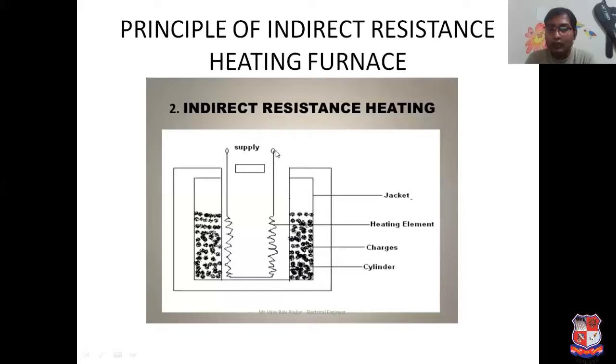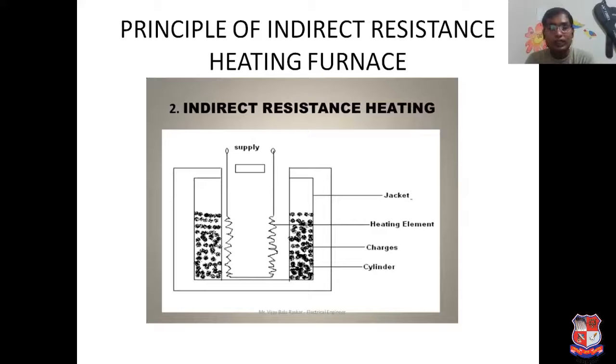When supply is provided to the heating element, current flows through this resistive path and a heavy amount of heat is generated in the heating element. That heat propagates to its surroundings and heats up the charge lying near the heating coil, so the charge warms up and melts.